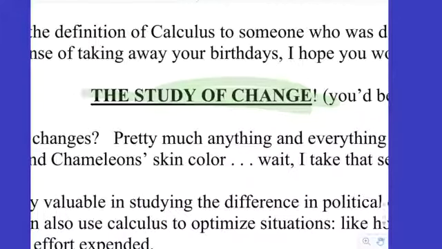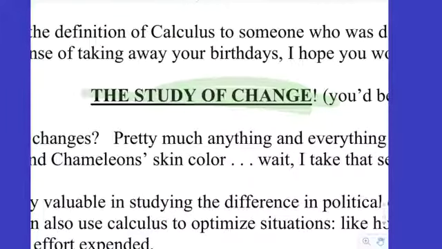Okay. So yeah, what in this world changes? Anything? Anything change? Us. We change. How do we change? Hopefully good. Hopefully for the better. Okay. Do we change at a constant rate or at a variable rate? Oh, probably a variable rate, right? Probably at a variable rate. Is there anything else in this world that changes at a variable rate? Nope, just us. So calculus is the study of people and how they change.